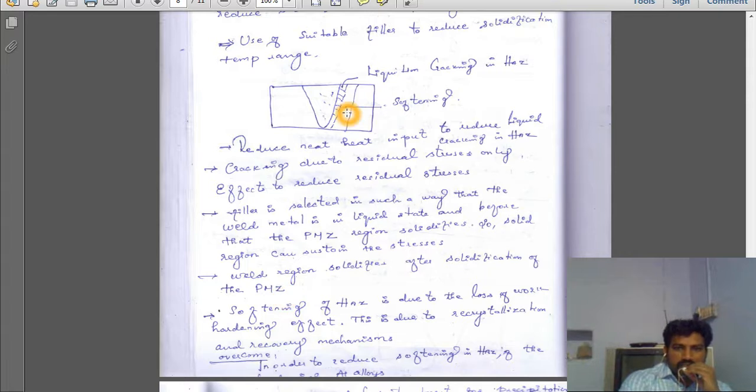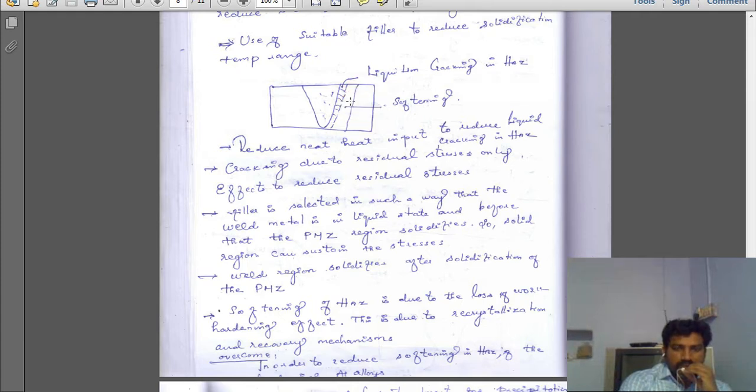Next one, this area is a softening area. That is a third defect. What is meant by softening? This is a very important question. Actually, we are giving heat to the interface area where we are going to join the material. So the metal is completely melted. The heat will be dissipated to the nearby zone, the heat affected zone, where the metal is not completely melted, but this area is getting heated.